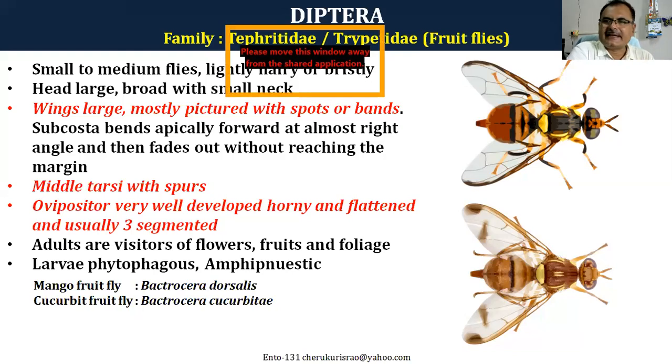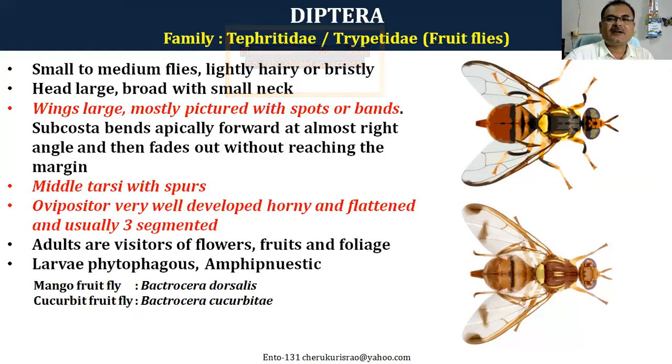Whenever you buy any cucurbits and cut them, you will sometimes find the larvae just inside the rind, the outer layer of the cucurbits, and these are the fruit flies. Very dangerous, economically very important, and you have a checking mechanism at the border point just because of these fruit flies.